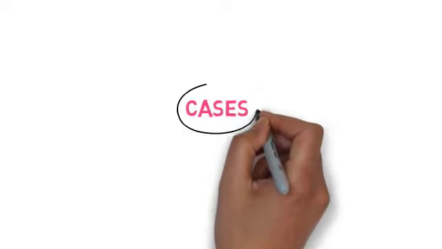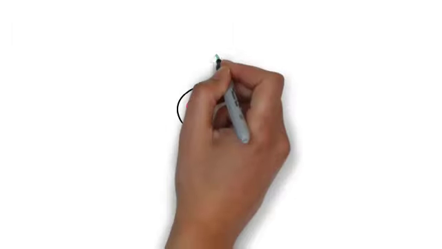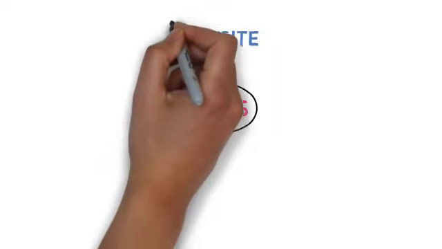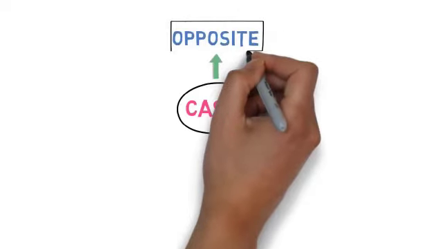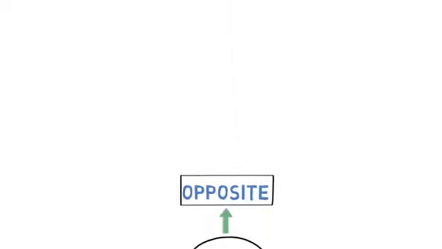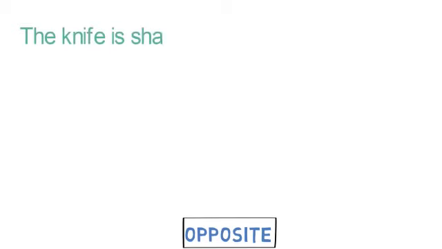Let's see the cases. Move to case number 1. It says while changing from affirmative to negative, we have to use opposite words. Let's see the examples. The knife is sharp.